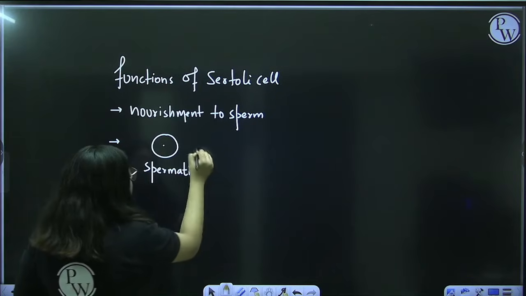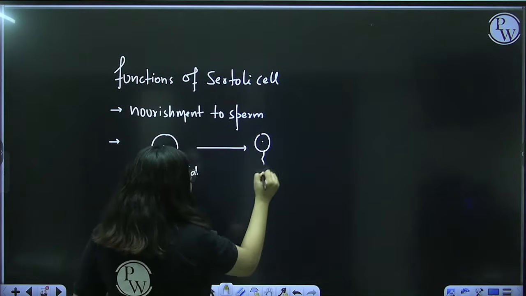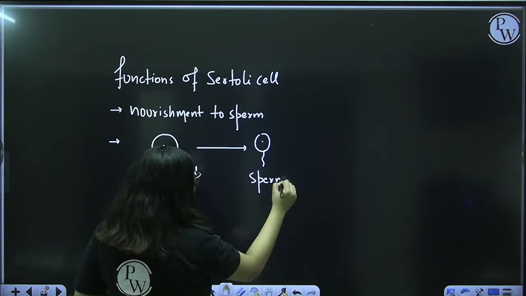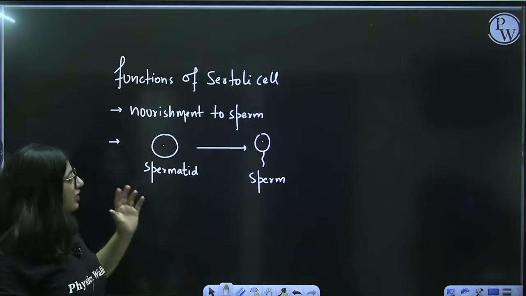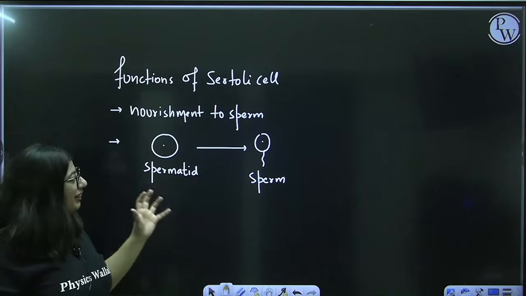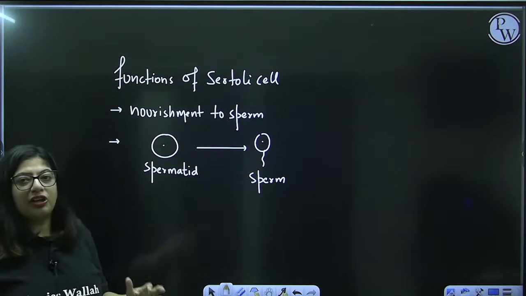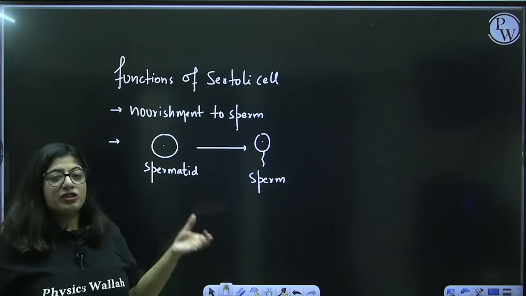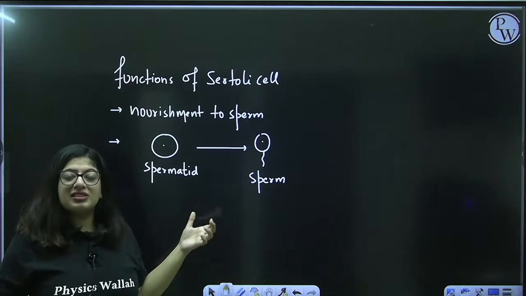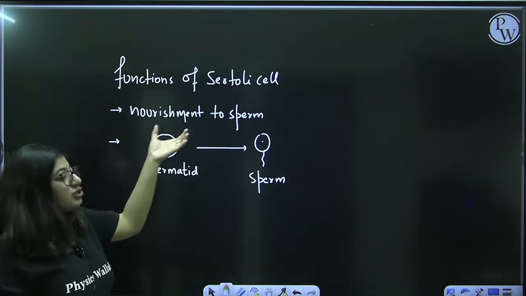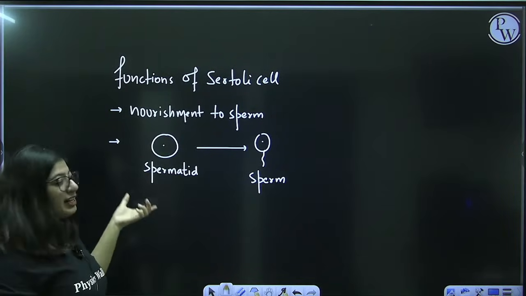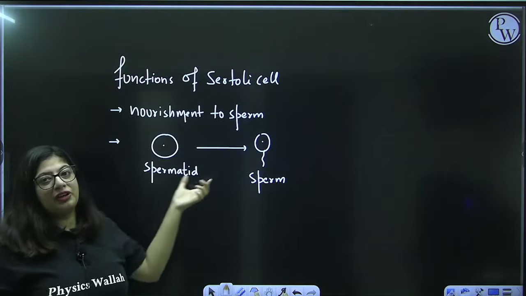Spermatid undergoes a lot of changes to become a very tiny sperm-like structure. It loses a lot of things. So, sometimes it needs a lot of nourishment to get converted into sperm. For that, the Sertoli cell plays a vital role. It also nourishes sperm and helps in the conversion of spermatid into sperm.